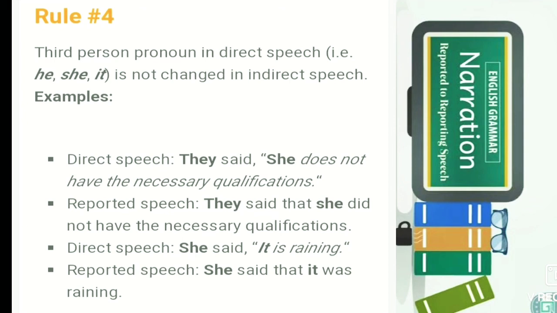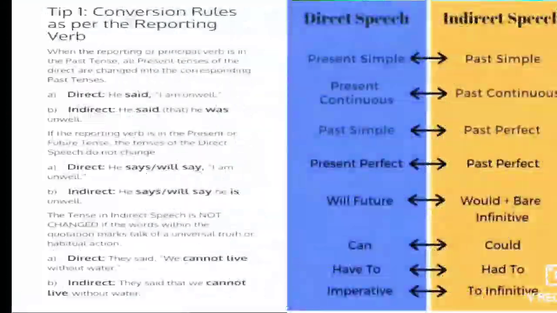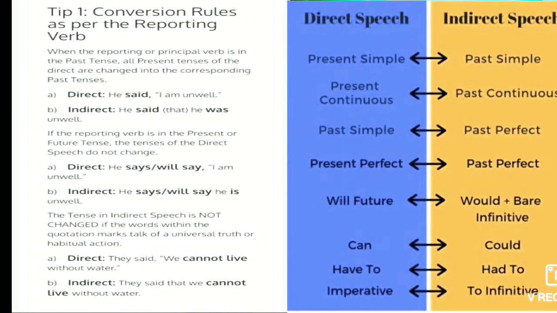So here the fourth rule is that if the reported speech is third person, then there will be no change, the same person will be written there. So here the sentence starts: they said she does not have the necessary qualification. So in indirect speech, they said that she did not have the necessary qualifications. Now we have to just discuss the change in indirect speech.